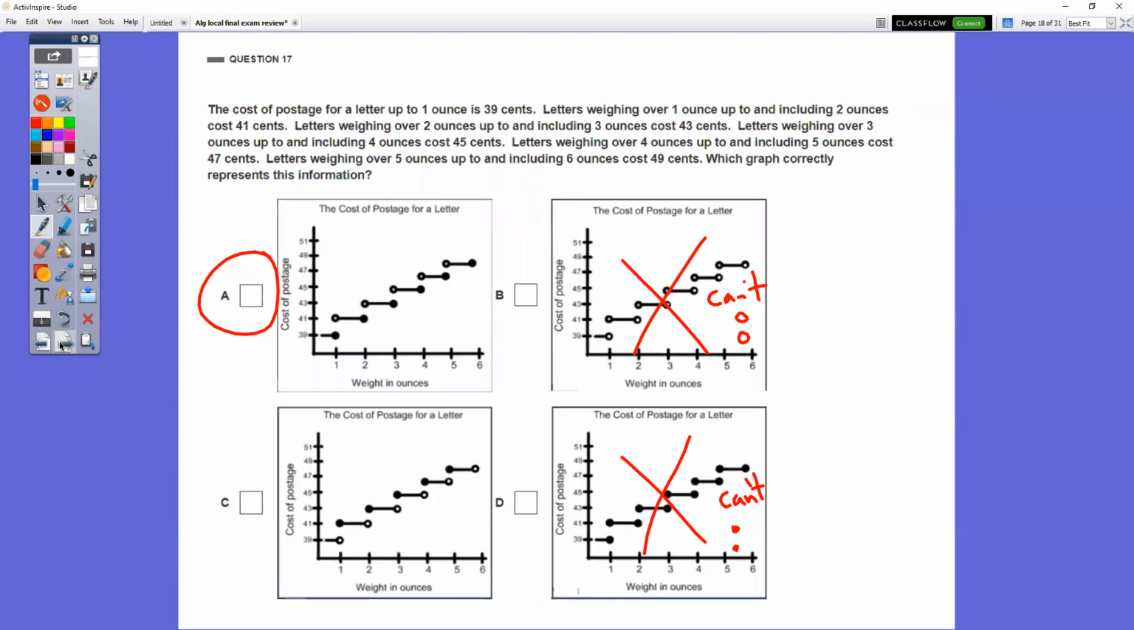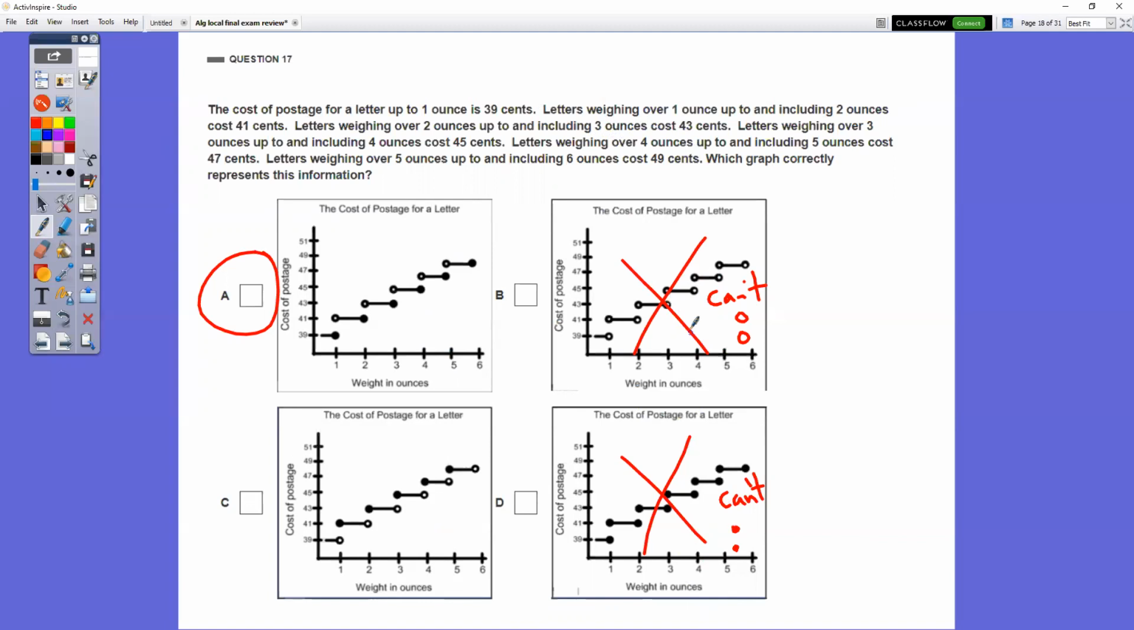In question number 17, the cost of postage for a letter up to 1 ounce is 39 cents. Letters weighing over 1 ounce up to and including 2 ounces cost 41 cents. Letters weighing over 2 ounces up to and including 3 ounces cost 43 cents, and so forth and so on. So which graph represents that?